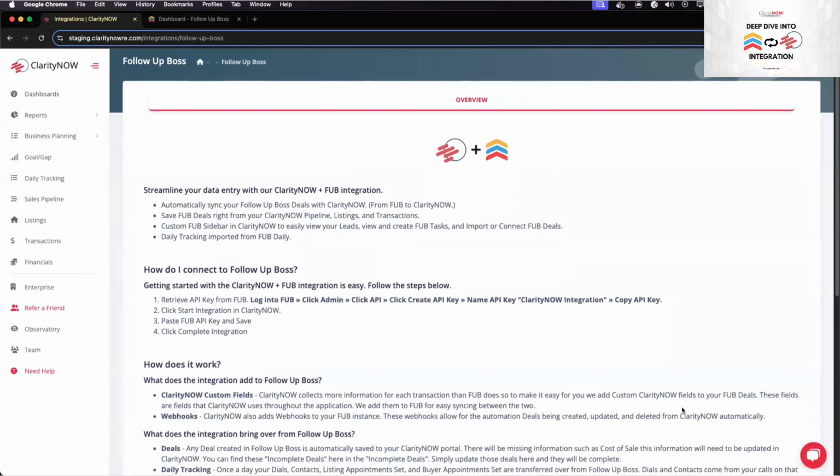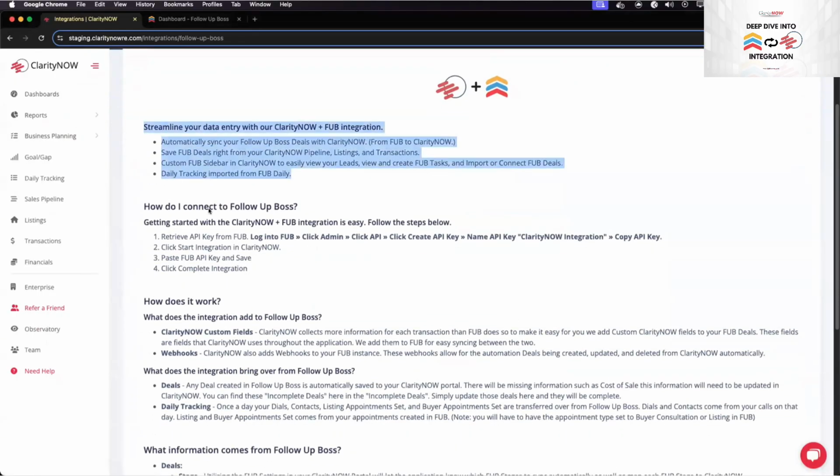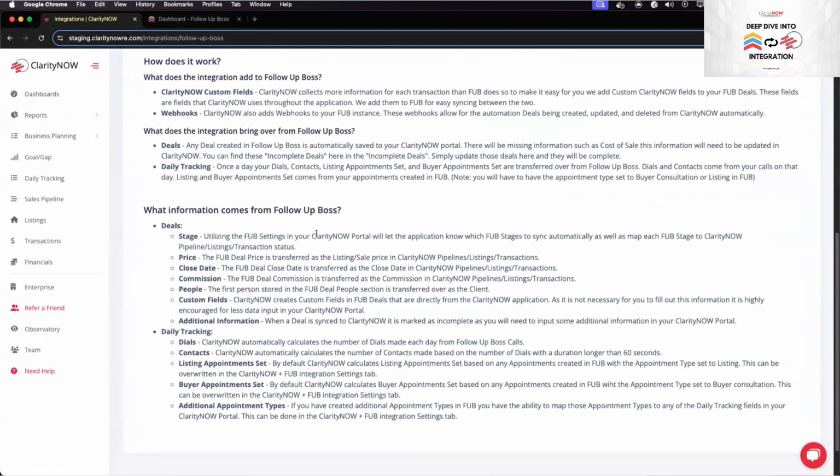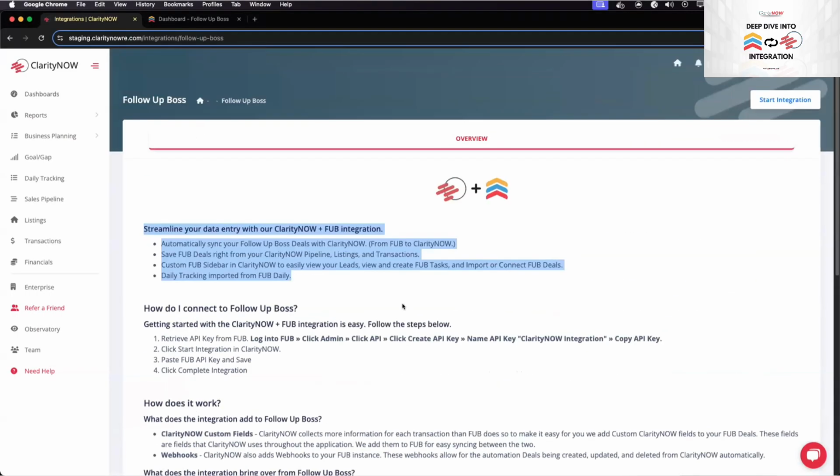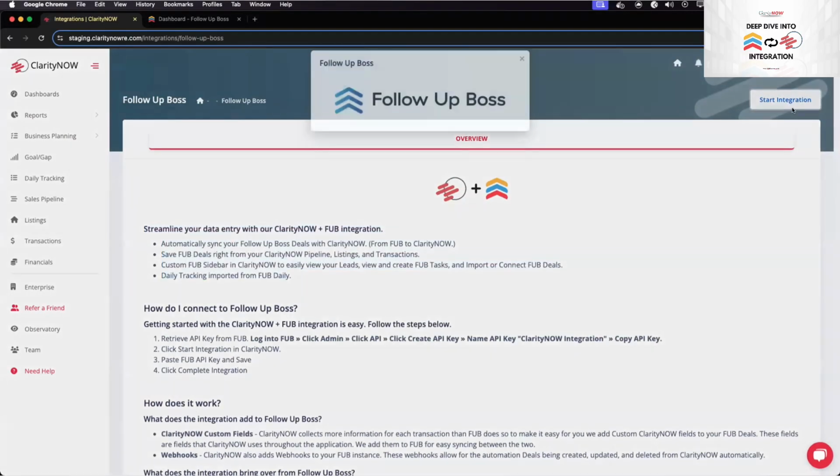Then this just gives you the overview of what the integration is, how it works, how you connect it. So this gives you a step-by-step detail of what it is, how it works, what information comes over from Follow Up Boss. And to start the integration, you just click this button here.